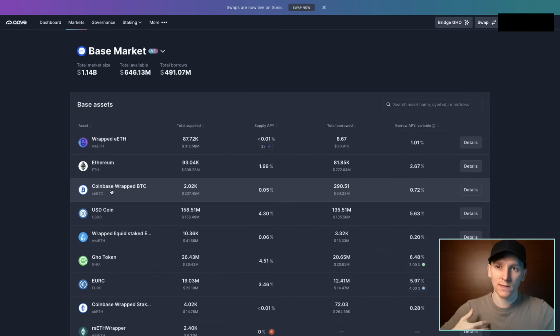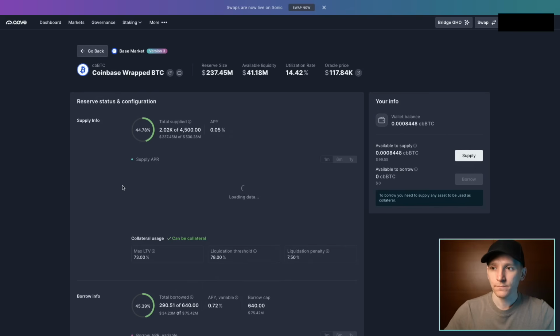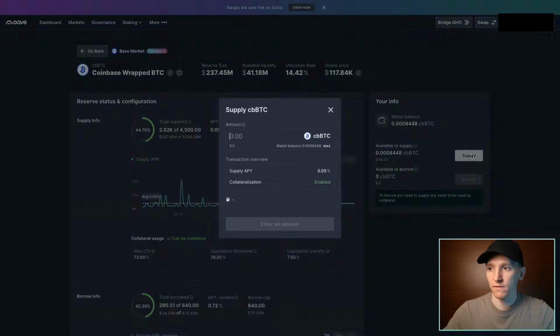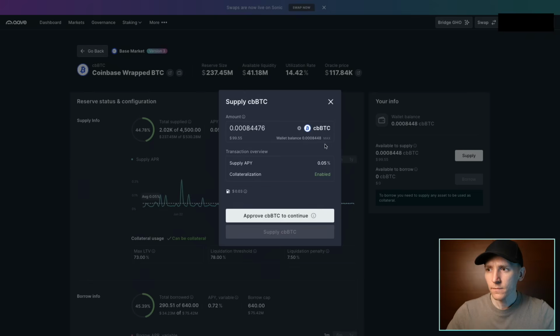So what we have to do firstly is supply it into Aave, because we have to put that collateral on the system first and then we can borrow against it. This is Coinbase wrapped BTC. We can see here that my wallet balance is showing that I've got a balance. So I need to supply first. So I'm going to supply the asset. We'll just put an amount in. We'll just put max. Now I'm actually getting a supply APY of 0.05%. So I earn that for supplying in the first place.